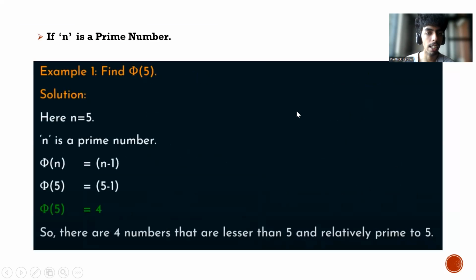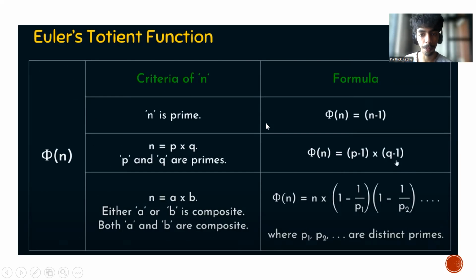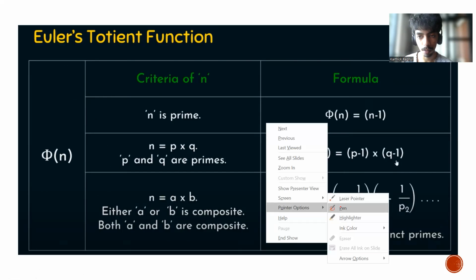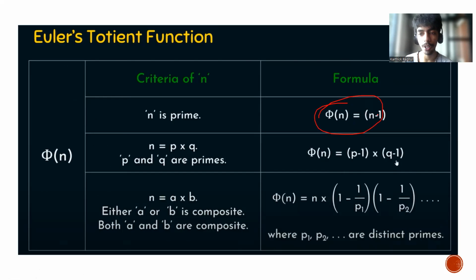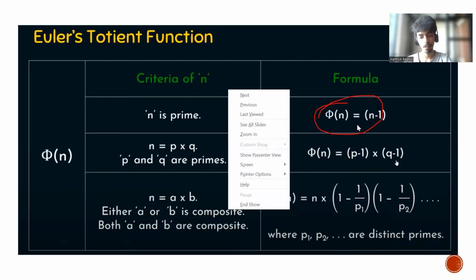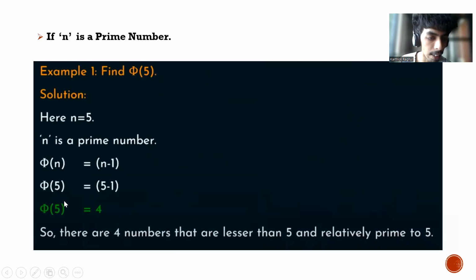So first, let us look at the first example. We have to find the Euler's quotient function of phi(5). So here n is 5, and we can easily tell that 5 is a prime number. So we have to apply this formula: phi of n equal to n minus 1, when n is prime. Therefore we get phi of 5 equal to 4. So we can conclude that there are 4 numbers that are lesser than 5 and relatively prime to 5 for the given problem phi of 5.